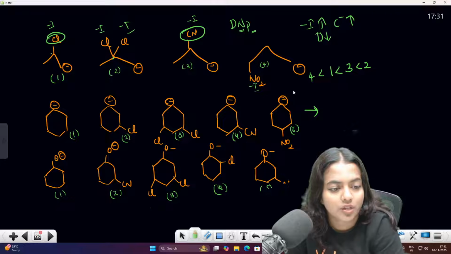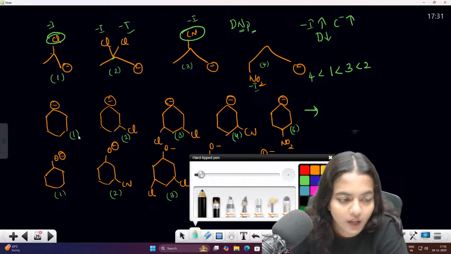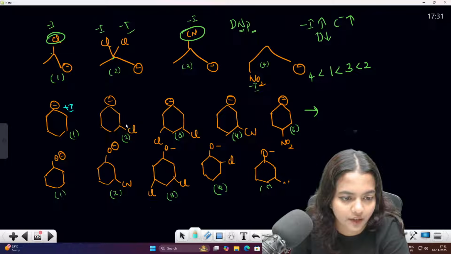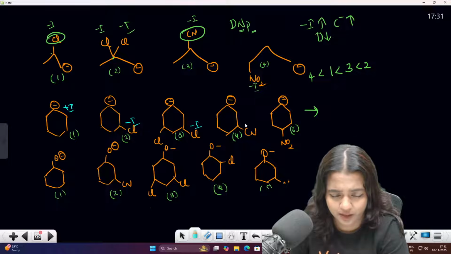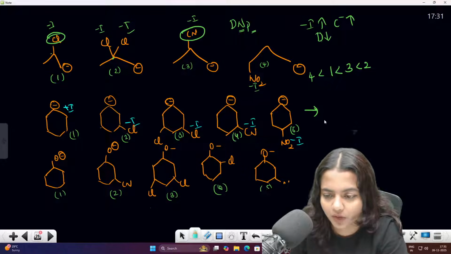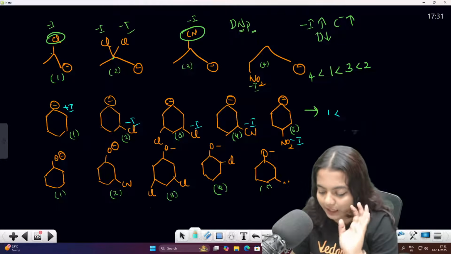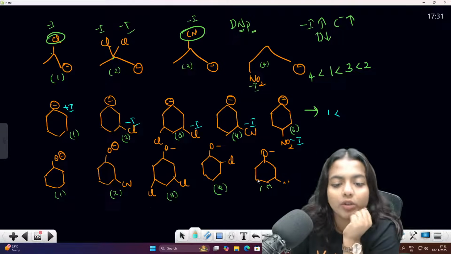Okay, next question, these are all yours. So you know that, this is a plus I effect, there is nothing in this. This is a plus I effect, and minus I, these are all single bonded, no? That's why plus I effect. This is minus I, minus I. So which one will be least, ma'am? First one will be the least one. Correct? Now, which one will be the highest one?